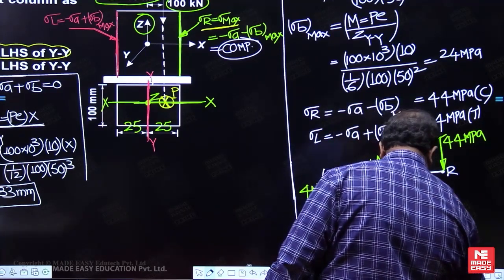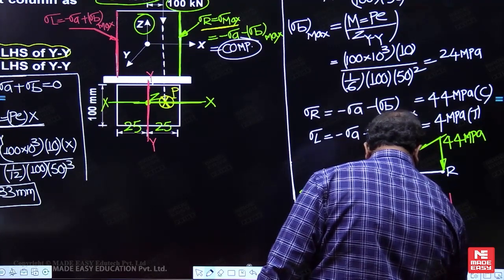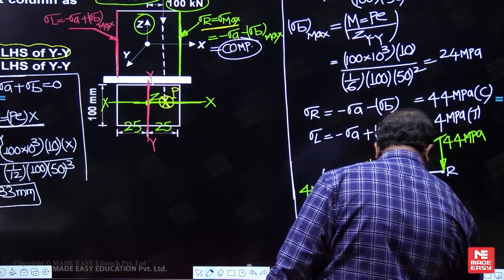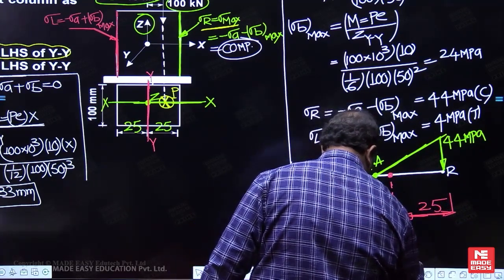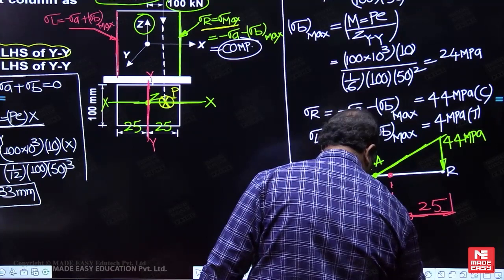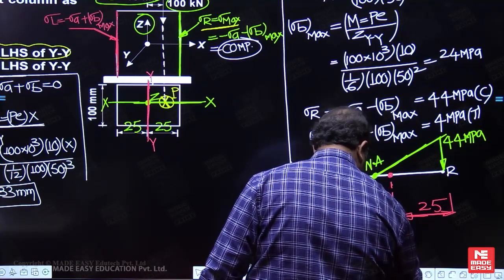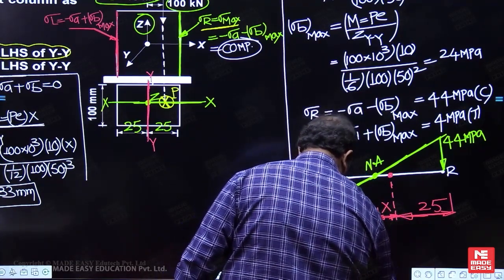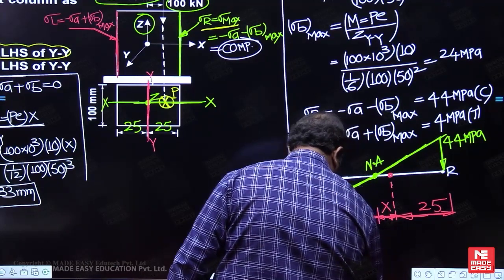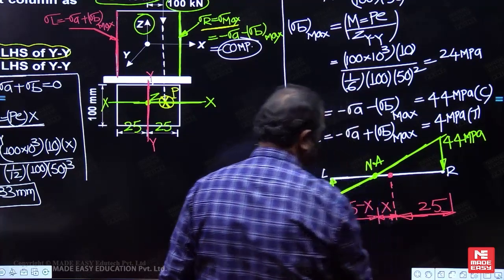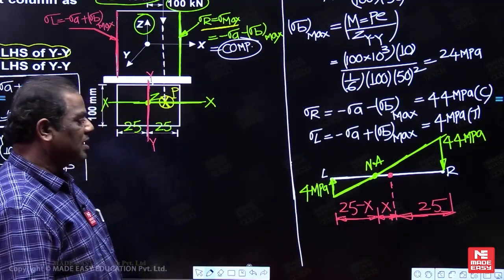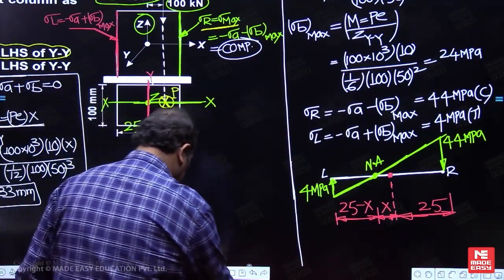What is this distance now? 25. We don't know this distance. This is x or y? This is x. Now this will be 25 minus x. Now you can use similar triangles, then you can calculate it.